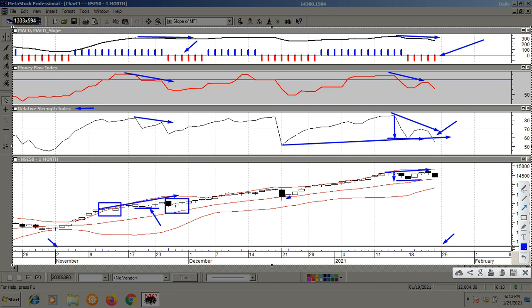But again, this 14,250 is by close, not by intraday breakdowns. So the trade is valid below 14,250, and you can expect somewhere around 13,750. This is by close.